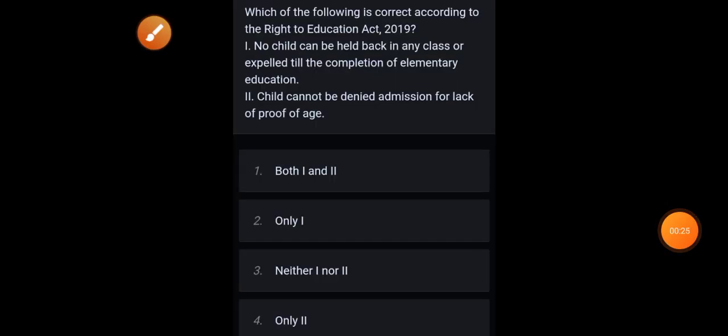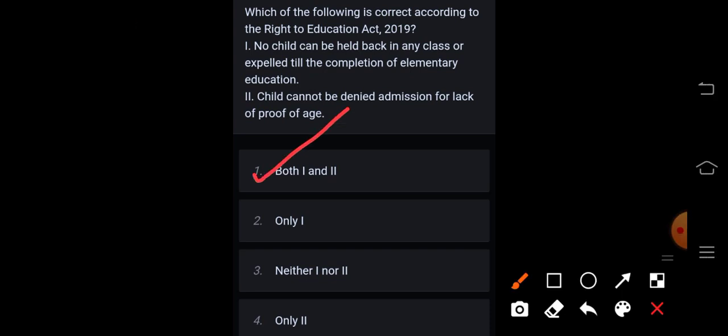First question is, which of the following is correct according to the Right to Education Act 2019? No child can be held back in any class or expelled till the completion of elementary education. Child cannot be denied admission for lack of proof of age. So correct answer is option 1, both first and second.